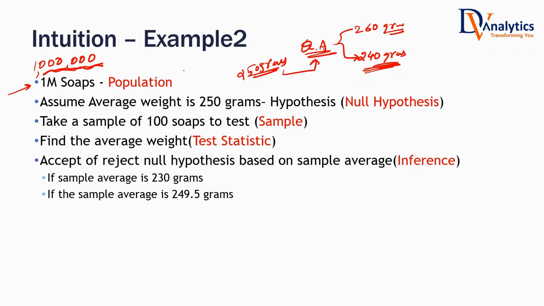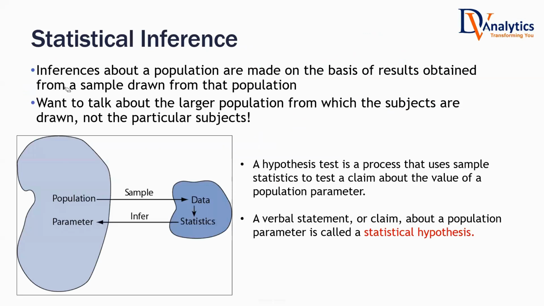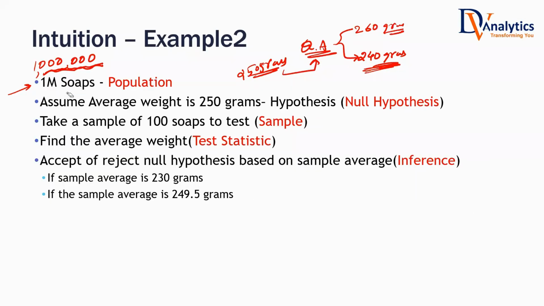And this is your job to ensure that. Unfortunately, we do not have a huge weighing machine where you can put all these 1 million soaps in one go and find out the weight. So what do we do? Out of 1 million soaps, since you cannot weigh all of them, to test whether it is really 250 grams or not, what would you do? Whenever you have a large population, if you can't target it, you take a random sample.